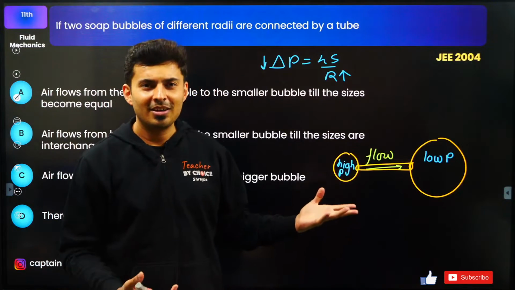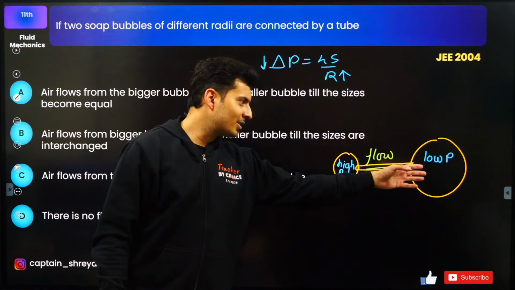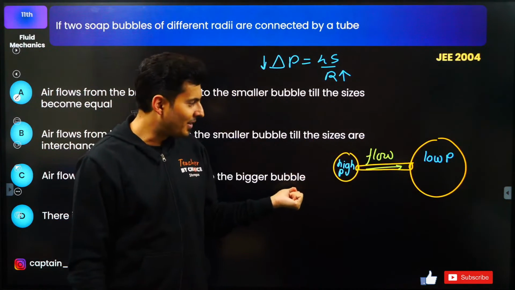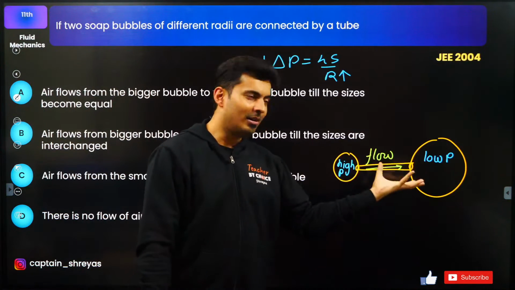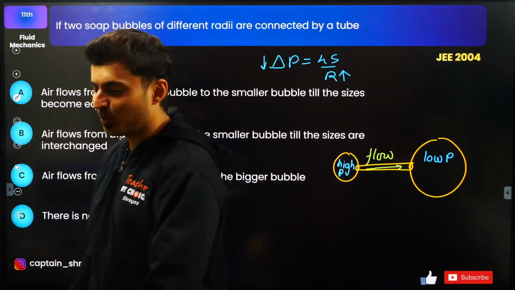So this is the tragedy of life. Rich becomes richer, poor becomes poorer. So small becomes smaller, big becomes bigger. So that's what it is.